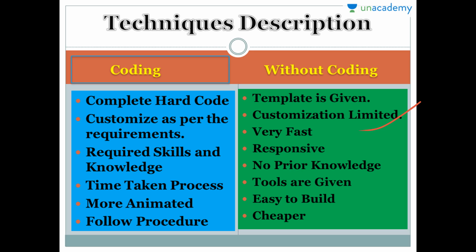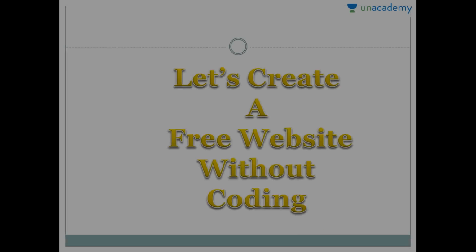Next, it is a very fast process. It is responsive, which means it can be seen on every device like Android, iOS or desktop. It requires no knowledge of coding to develop. All the tools are given, we do not need to search for anything. It is easy to build and it is very cheap.